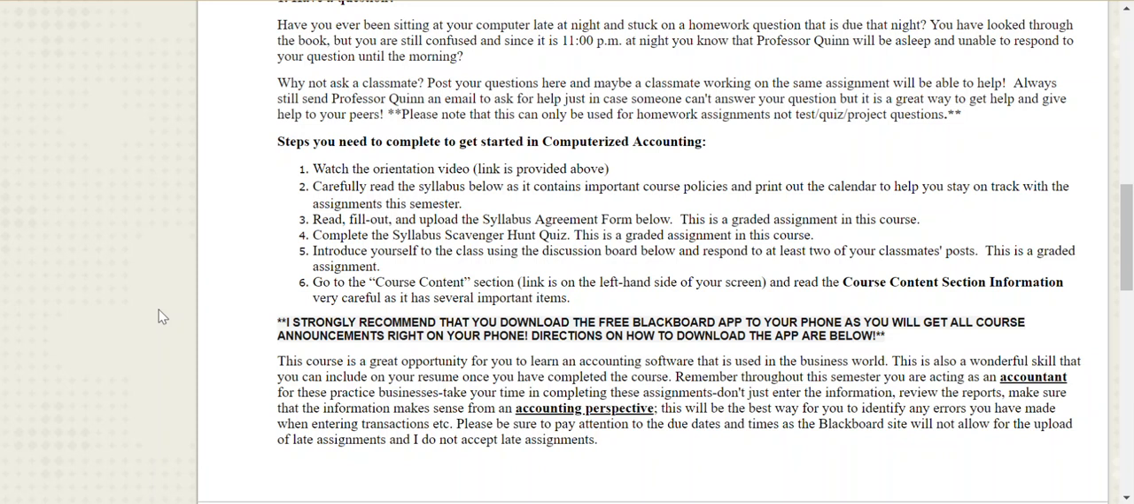You're then going to want to go to the course content section on the left-hand side and read all of that information that's provided. There's very important items in there as reminders that are going to be helpful for you throughout the semester, so please make sure you read those. Again, I strongly recommend that you download the free Blackboard app. It will get announcements to you right on the phone. Also, when I post one of your grades, it will alert you that a grade has been posted for you. So it's a wonderful resource to have to keep you on track.